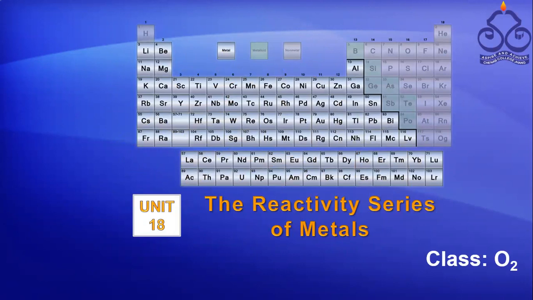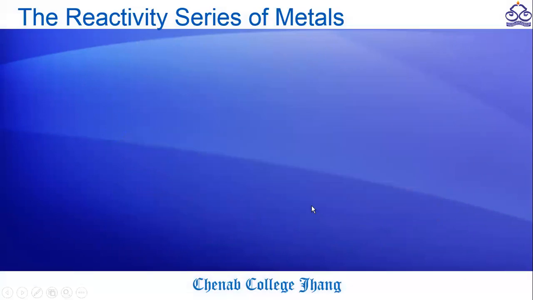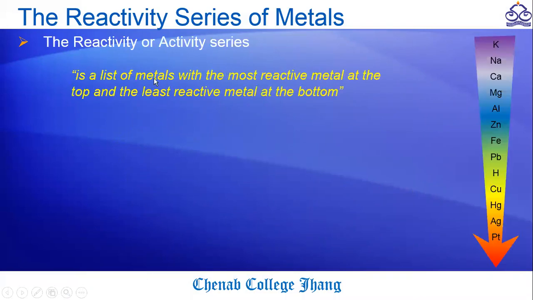Today we are going to discuss another topic of Unit 8, the reactivity series of metals. The reactivity series or activity series of metals is a list of metals with the most reactive elements at the top and the least reactive elements at the bottom. We arrange the different metals according to their reactivity. Here, the most reactive metals are present at the top and the least reactive metals are present at the bottom.